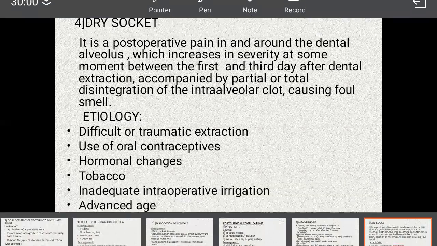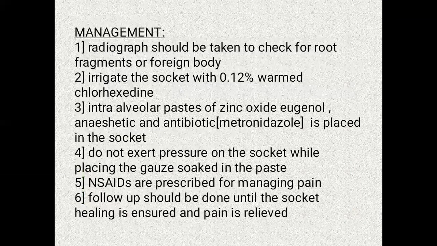dry socket. Firstly, we have to take a radiograph and check for the presence of root fragments or foreign body. And then we have to irrigate the socket with 0.12% warmed chlorhexidine. Then intra-alveolar paste of zinc oxide, eugenol, anesthetic, and antibiotic, mostly metronidazole, is placed in the socket. Then while placing this pack, we should take care that pressure should not be exerted on the socket. Then we have to prescribe NSAIDs for managing pain, and a follow-up should be done until the socket heals.